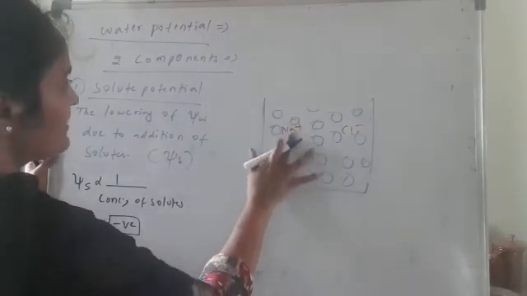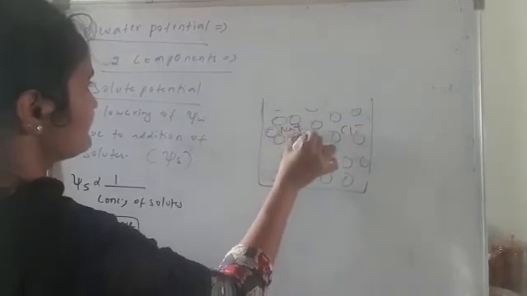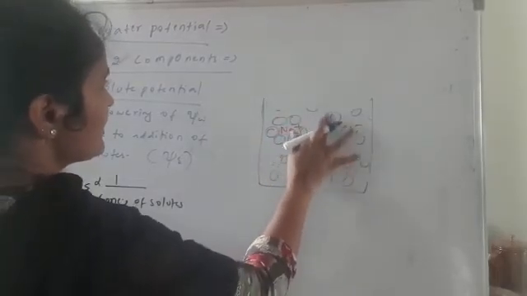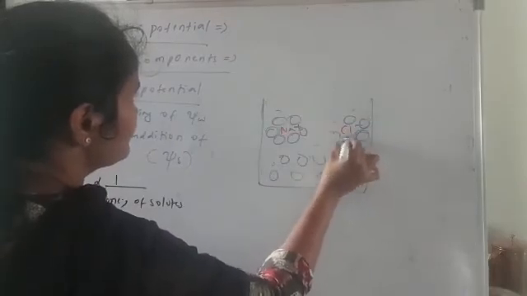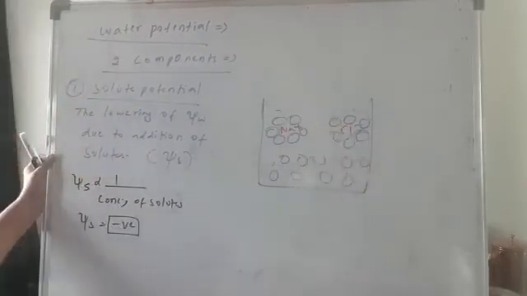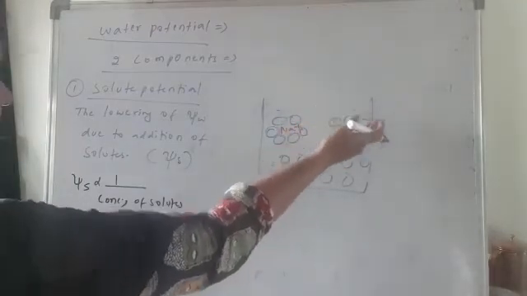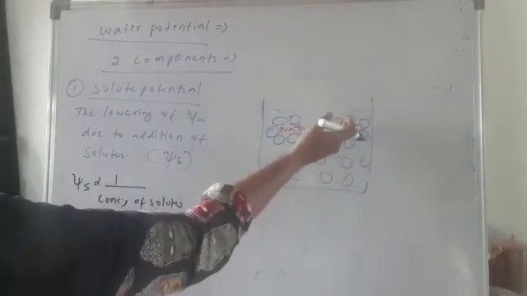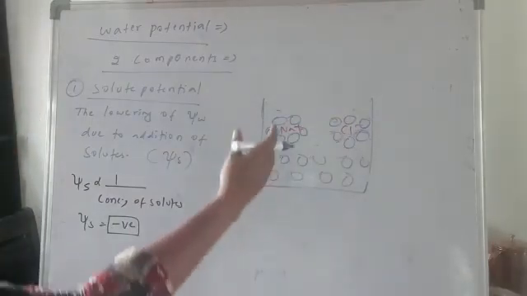So here the water molecules are bonding with the sodium, and some other water molecules have bonded with the chloride. So they formed a bond with the chloride.